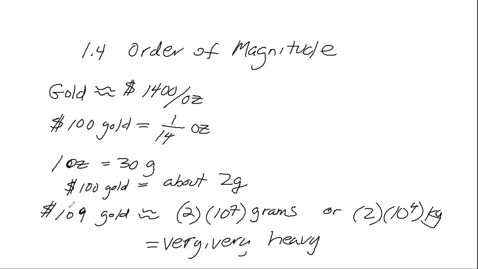He's got $1 billion worth of gold, which is 10 to the 9th. Since 2 grams is 10 to the 2nd dollars worth of gold, 10 to the 9th dollars worth of gold is about 2 times 10 to the 4th kilograms. This is a very, very heavy amount of gold, which no human being can carry. So no one could carry this amount of gold, and your novel needs a bit of reworking.